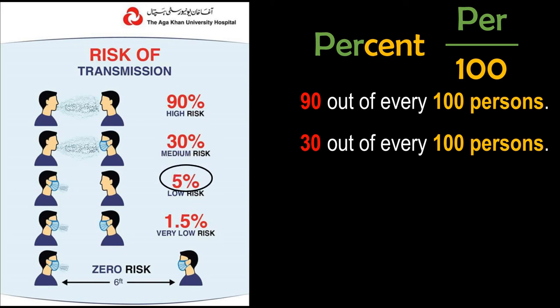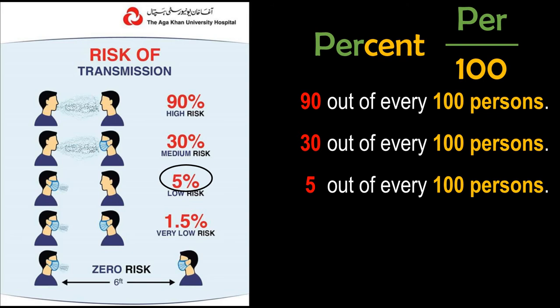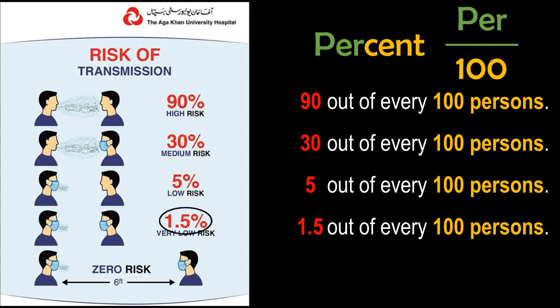Similarly, if the person who is unfortunately infected with the virus wears a mask, there is only a 5% chance. That means 5 out of every 100 persons. Similarly, if everybody wears a mask, there is only a 1.5% chance, which means 1.5 persons out of 100 persons. Just to understand this, we cannot find half a person, like 1.5 means one full person and one half person. That is not possible.